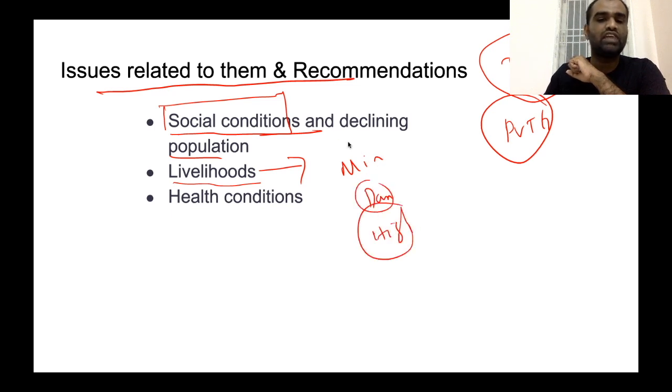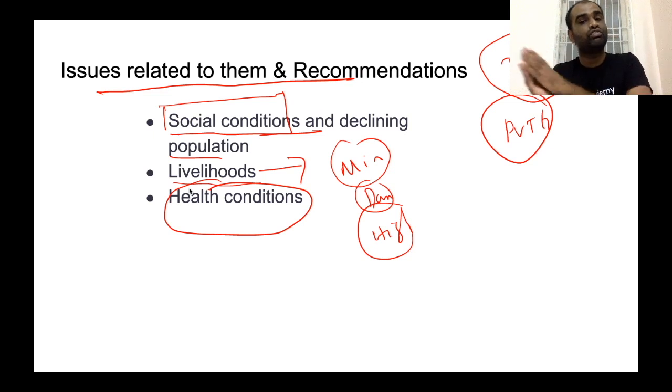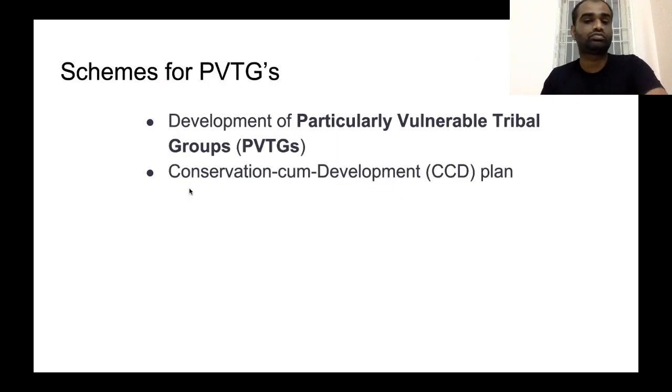Because of this, their livelihoods are being threatened, and the health conditions of PVTGs are deteriorating day by day because they are getting increasingly exposed to mainland India. Because of that, they are getting exposed to a number of new types of germs. Now, because of that, their health conditions are deteriorating year on year.